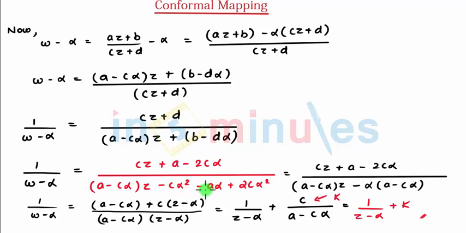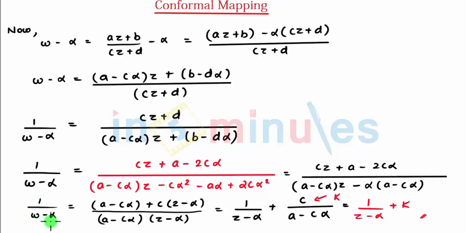When I substitute the value of d, that comes minus a alpha plus 2c alpha square. After solving, you get (cz plus a minus 2c alpha) divided by (a minus c alpha) z, minus c alpha square plus 2c alpha square comes to be c alpha square, and when you take minus alpha common, it comes to be a minus c alpha.